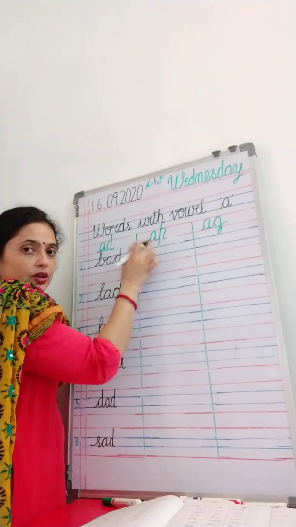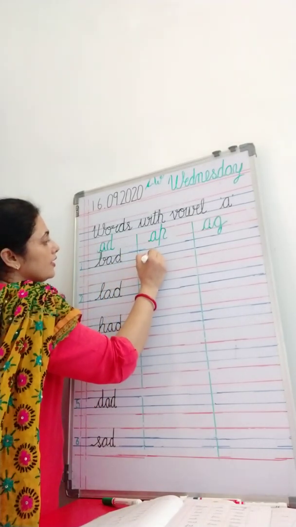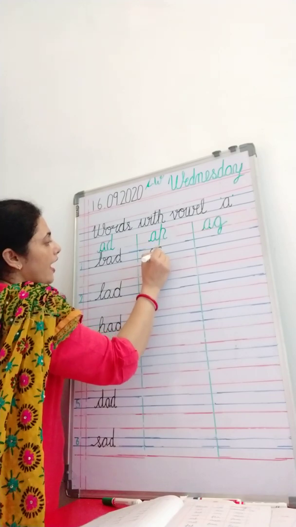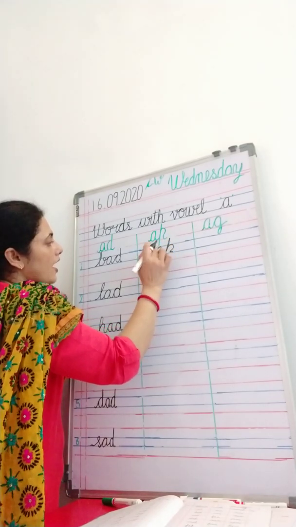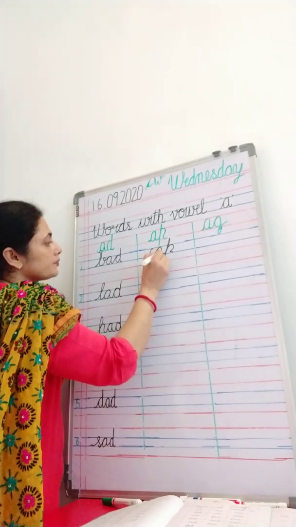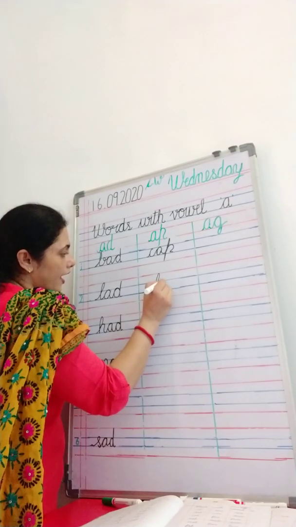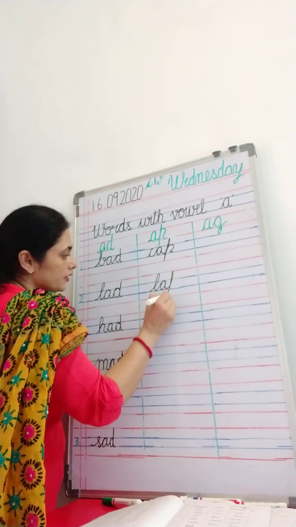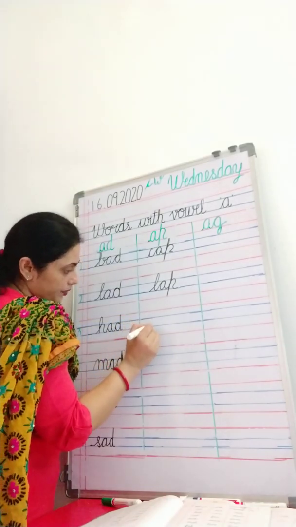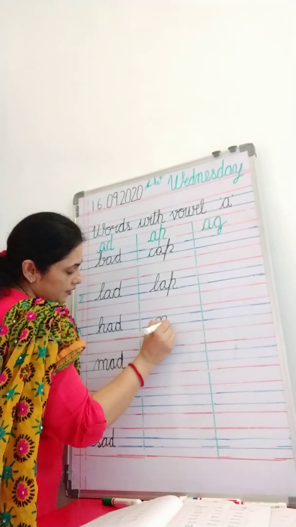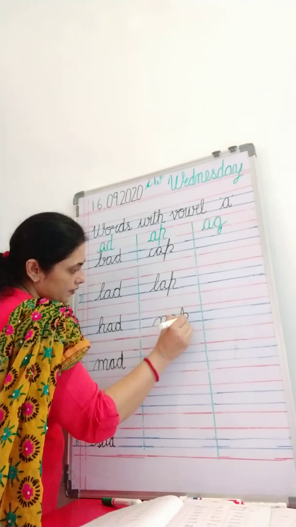Ap. Okay. So let's make words with this family. Cap. Lap, L, ap, lap. Nap, N, ap, nap.